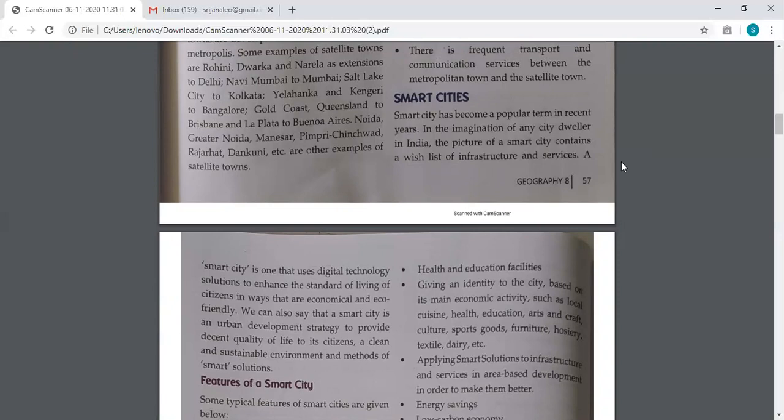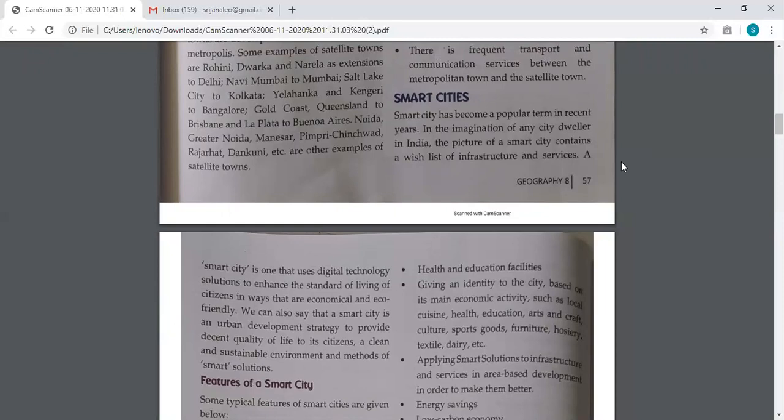Exactly the same way it also refers to cities. A city becomes a smart city when it starts to use better technologies, better infrastructure. If you keep two phones, one very old phone and one smartphone, you will understand the difference.